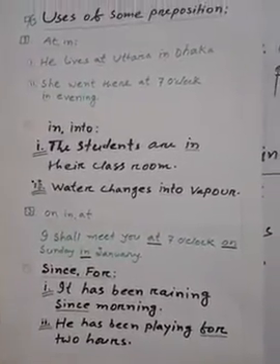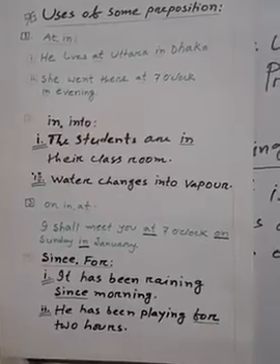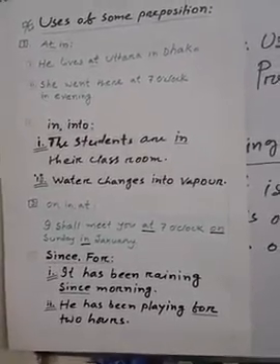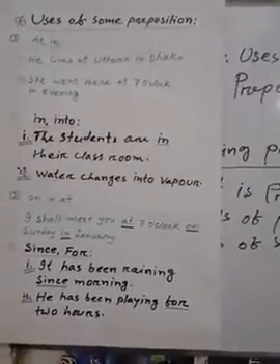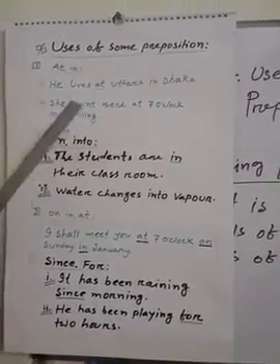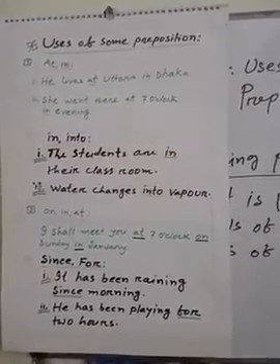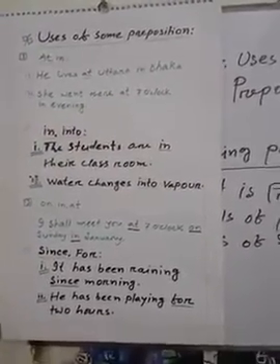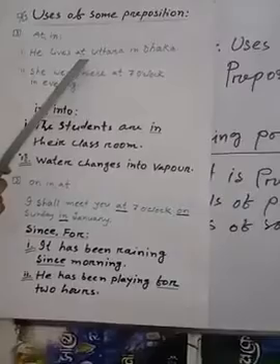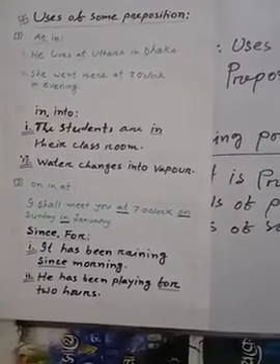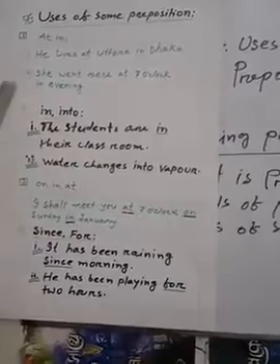These two prepositions we will use in some important phrases. See first, at and in. For a big place or big time we use in, and for a small place or small time we use at. Again I am telling, the big place or big time will use in, and small place or small time we use here at. Let's go.